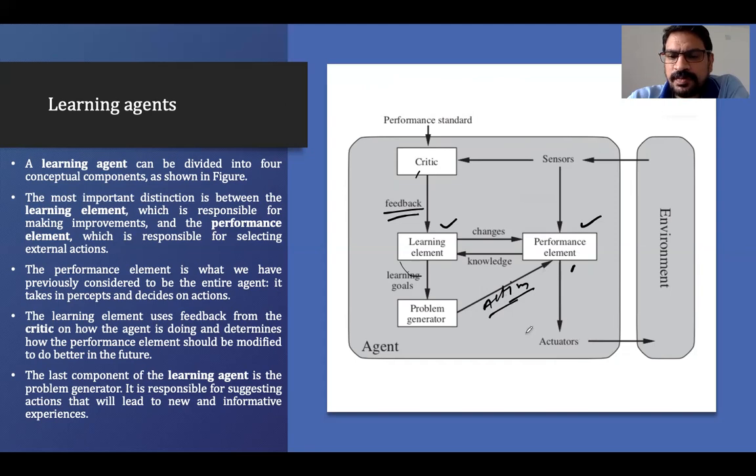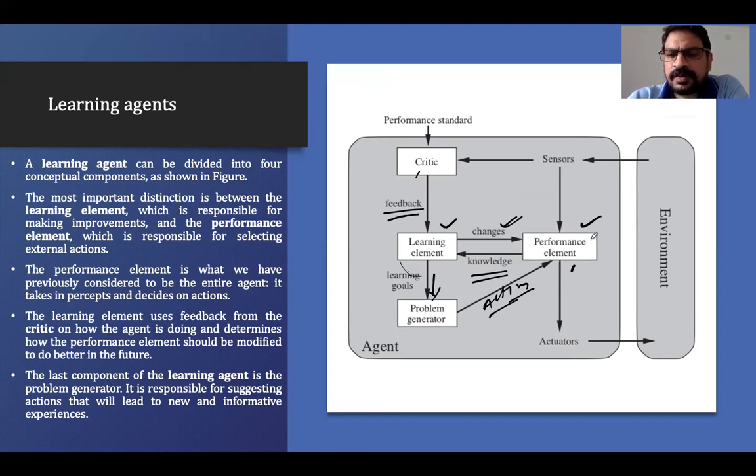Through the actuator, it will perform those actions. And then the critic will give the feedback whether the action outcome is good or bad. Based on that, the learning element will change its action. So the changing will always be done. The knowledge will be taken by the performance element through the sensor data and through the feedback, and it learns it. It will give this learning goal to the problem generator. The problem generator will define the action.